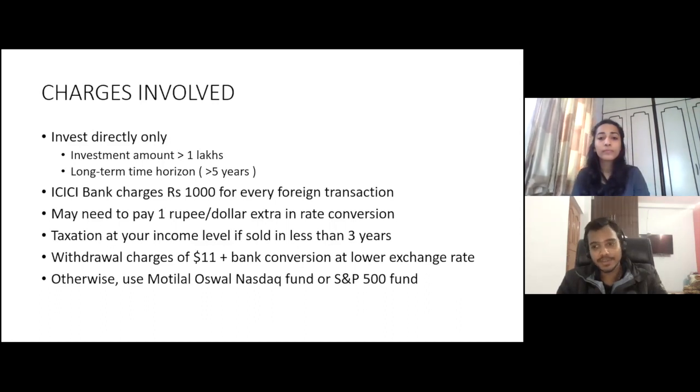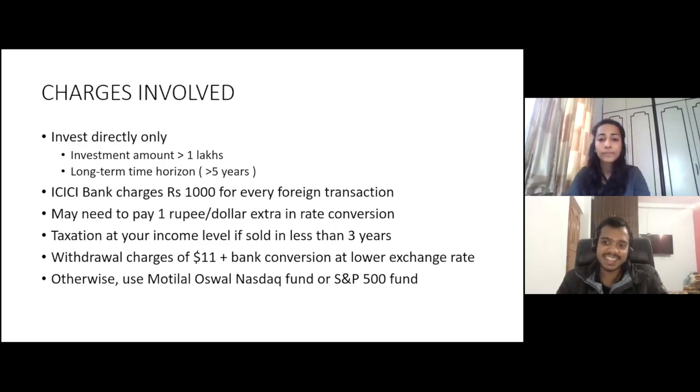And again, when you withdraw the money, let's say here we are talking about Vested, like we are investing through the Vested app. So when you withdraw your profits using the Vested app, again you will be charged $11 per transaction. Whenever you withdraw your money and want to bring that money into your bank account, again you will be charged $11 per transaction. So that is again some more money.